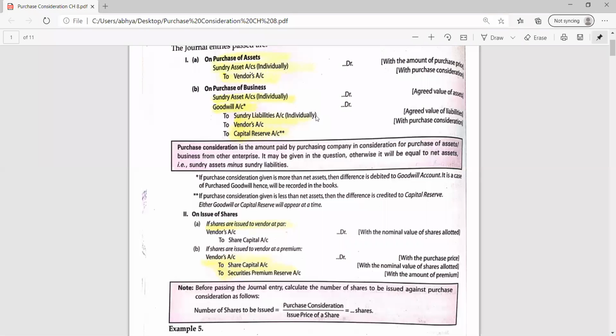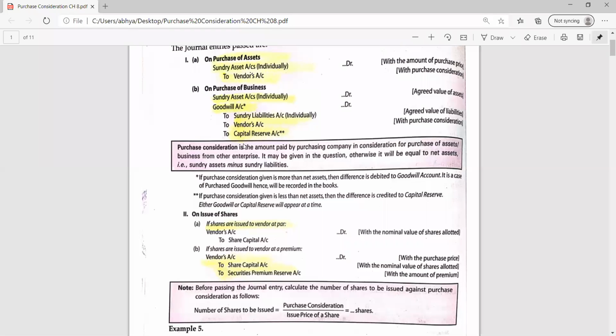Suppose the credit side is 5 lakh, 1 lakh sundry liabilities, and vendors 5 lakh, 5 plus 1 6 lakh, and assets we have purchased for 4 lakh. So the goodwill will be 2 lakh. This is the one case. So when credit side will be more and debit side will be less, then the balancing figure will be goodwill. Let's come to the another case.